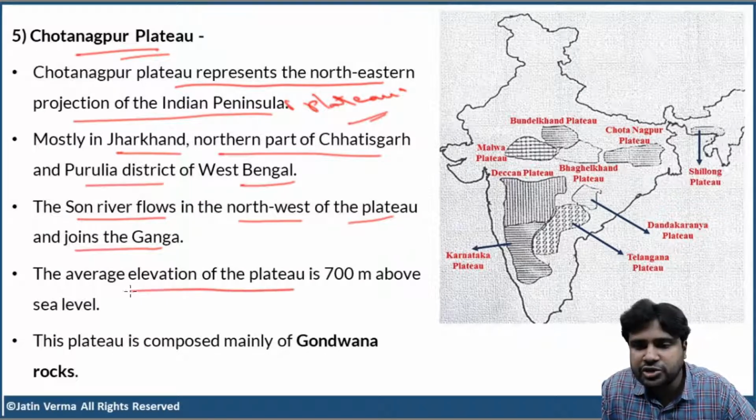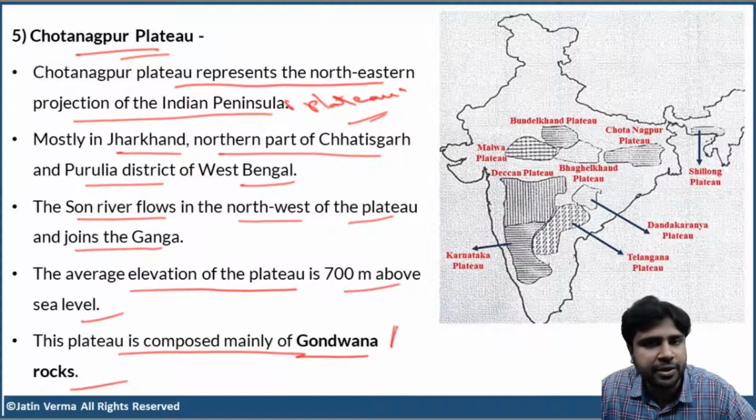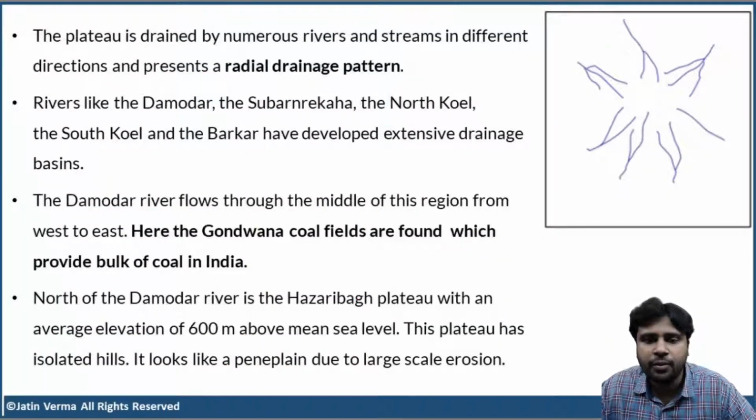The average elevation of the plateau is 700 meters above the sea level. The plateau is composed mainly of Gondwana rocks. So, this is very, very important. Now, what do you mean by Gondwana rocks?